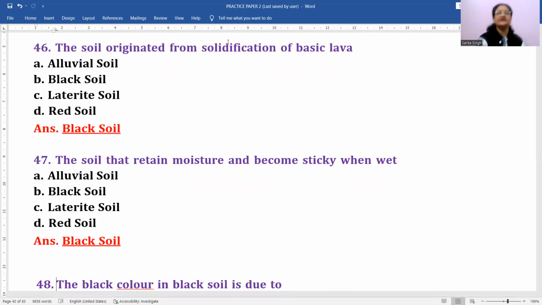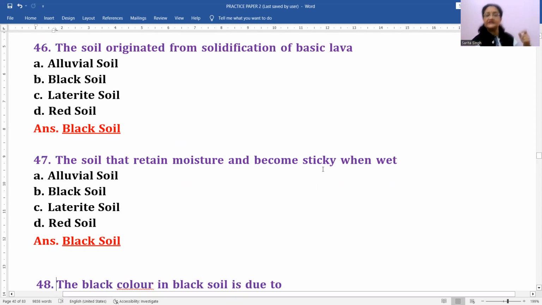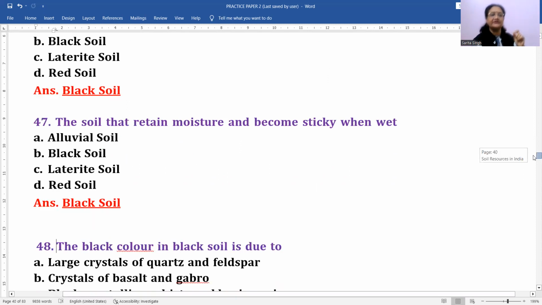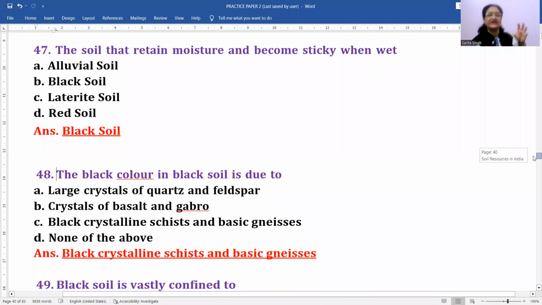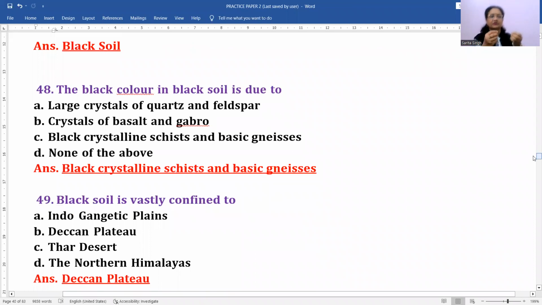Next is the soil originated from solidification of basic lava. Basic lava से कौन सा soil बनता है? Black soil. Soil that retains moisture and becomes sticky when wet. Again, black soil, because it has got clay content within it, right? Because of that nature, जब वो गीला हो जाता है, तो कुछ clay type का, चिकनी मिट्टी type का nature इसका बन जाता है, ठीक है? और जब ये सूख जाता है, तो उसमें cracks develop हो जाते हैं, right? This is the nature of black soil.